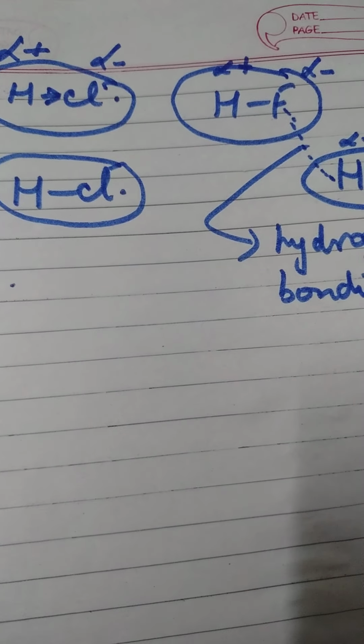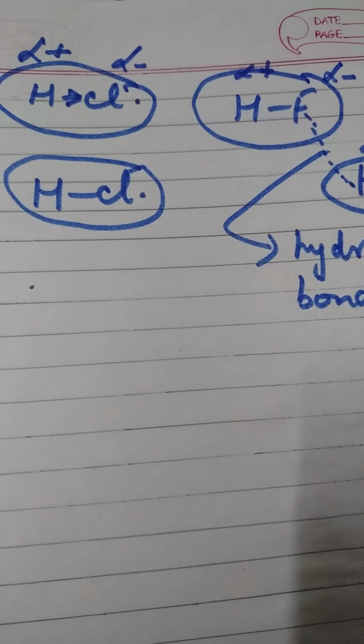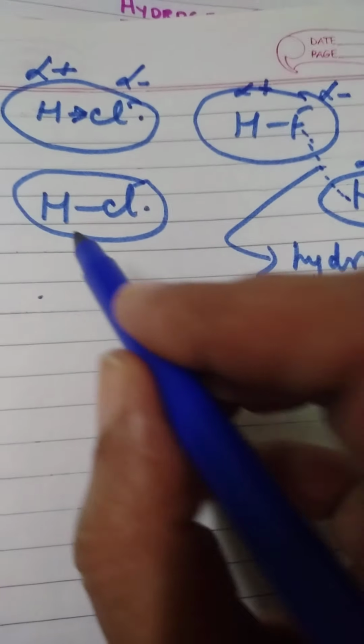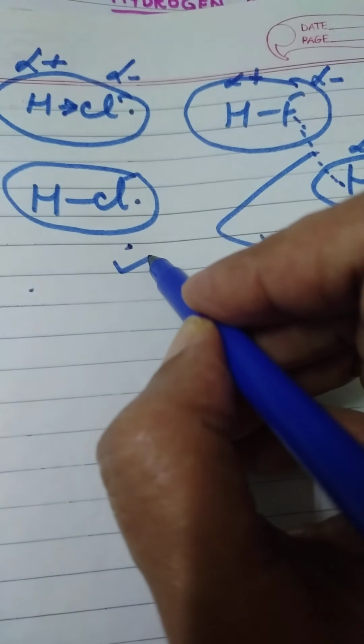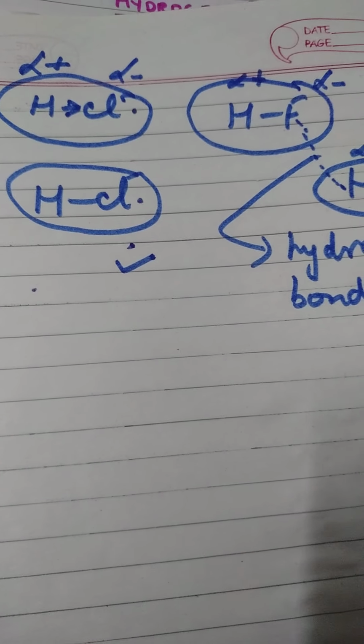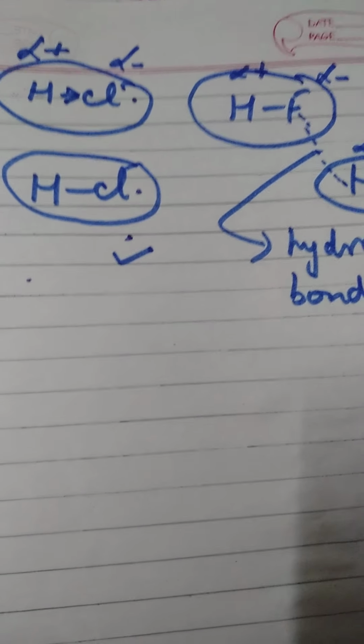We have HCl gas. How do we prepare HCl acid? We dissolve HCl gas in water, and that gives us hydrochloric acid, which we use in the lab. HCl in nature will not exist in the form of a liquid, it exists in the form of gas. Okay, so this is what it is.